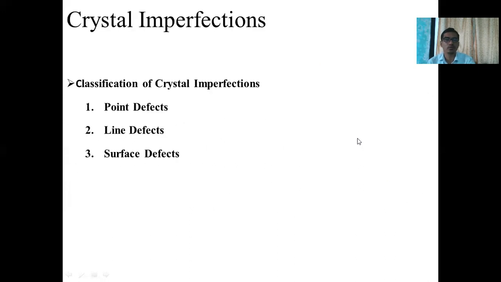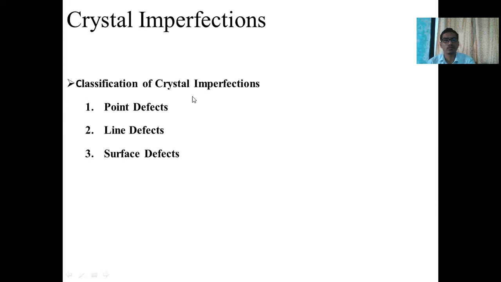Then the next point is the classification of crystal imperfection. If there is a defect present in the material, or an irregularity or dislocation in the crystal, we call it a crystal imperfection. There are 3 types of crystal imperfection.